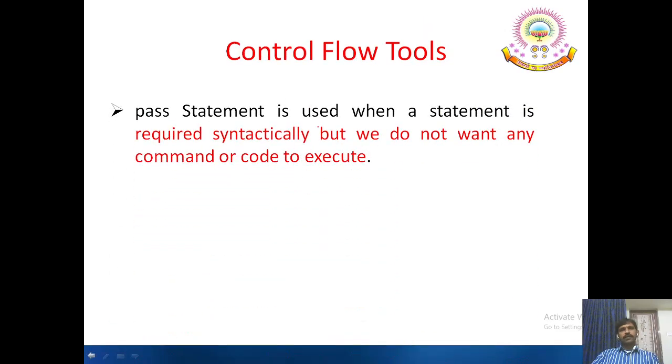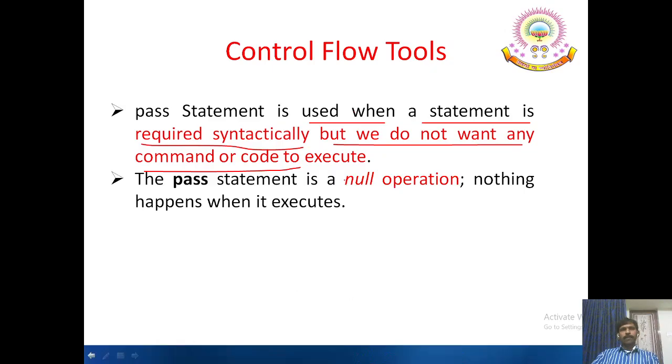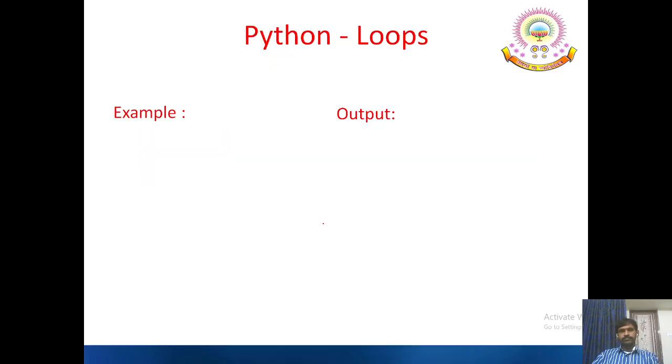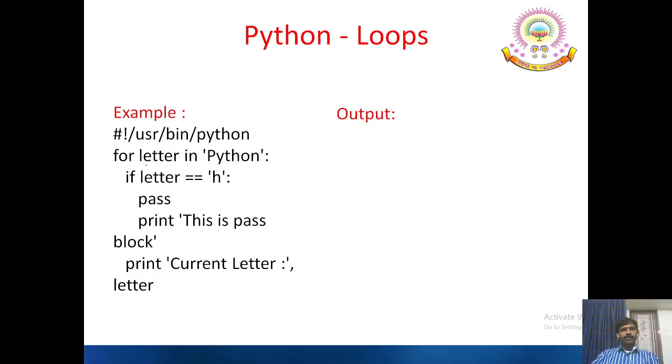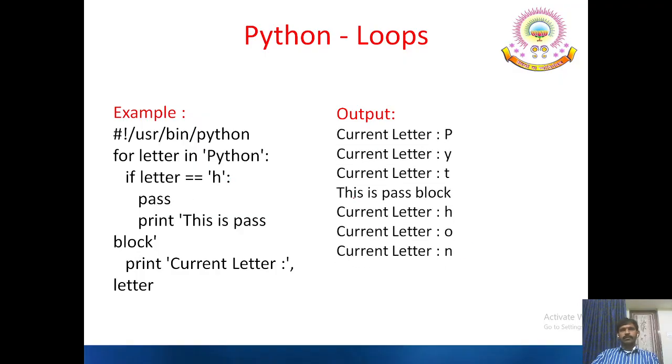The pass statement is another statement used when a statement is required syntactically but we do not want any command or code to execute. The pass statement is a null operation. Nothing happens when it executes. Syntax. Example: for letter in 'Python', if letter equals 'h', pass. That means that 'h' is not generated. See, this is the pass block. That means it simply passes. In 'Python', 'h' is generated, but whenever it is equal, just a simple pass is given.